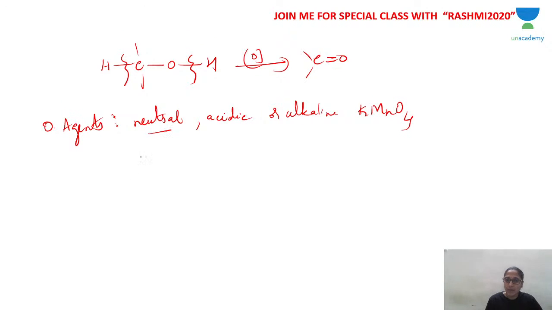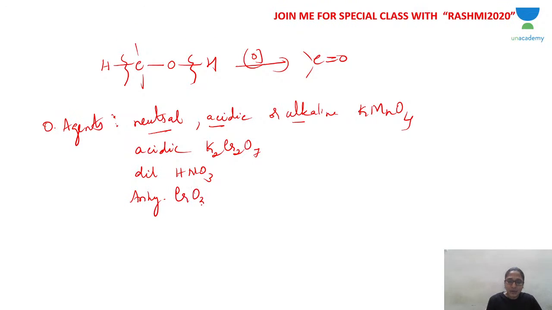It can be neutral, acidic or alkaline potassium permanganate, or acidic potassium dichromate, K2Cr2O7, or dilute nitric acid, dilute HNO3, or anhydrous CrO3, chromic anhydride, or PCC. What is PCC?